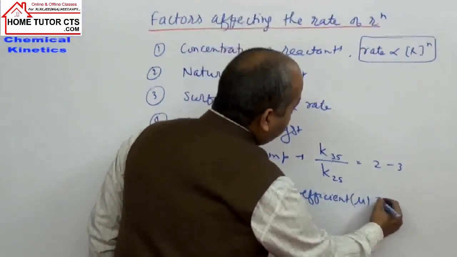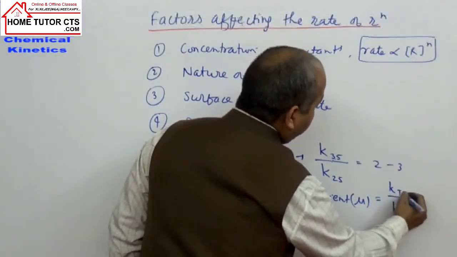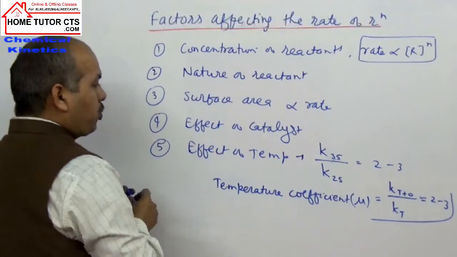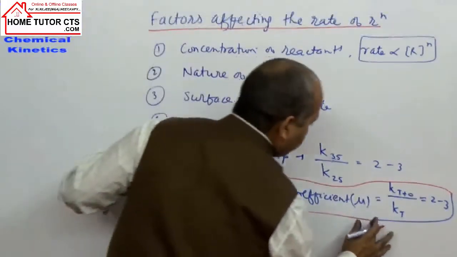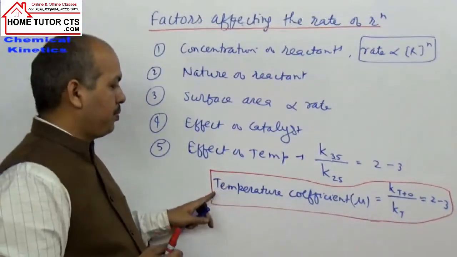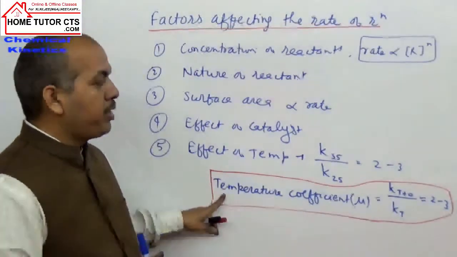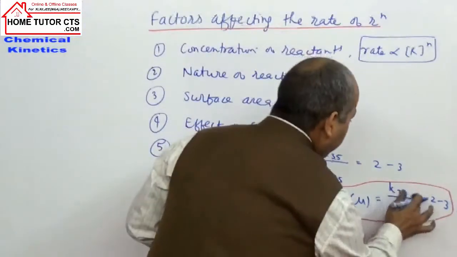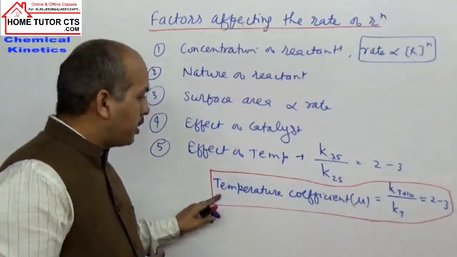It is the ratio of the rate constants having 10 degrees Celsius difference of temperature, K at T plus 10 by T. This ratio, with range 2 to 3, is called the temperature coefficient of the reaction.